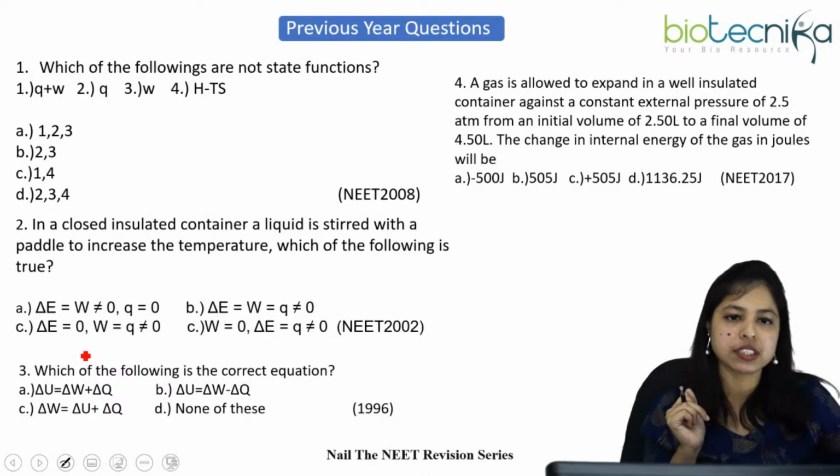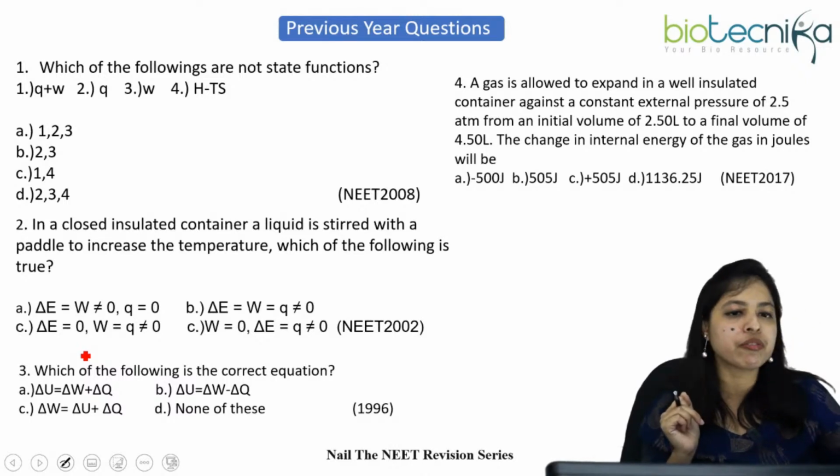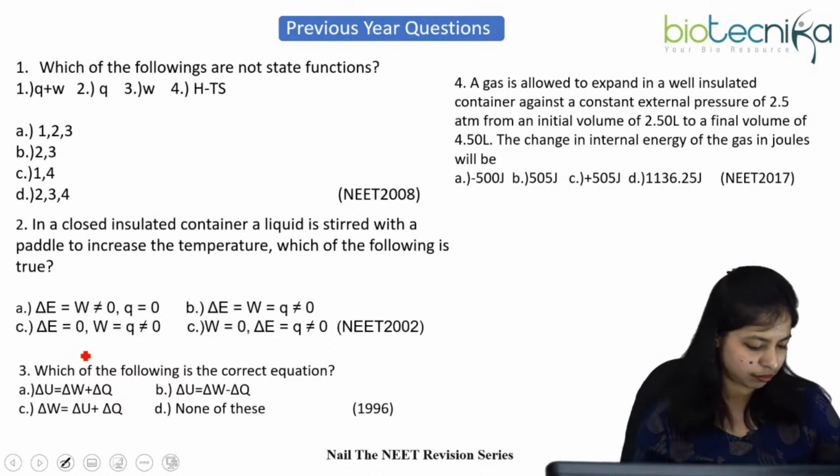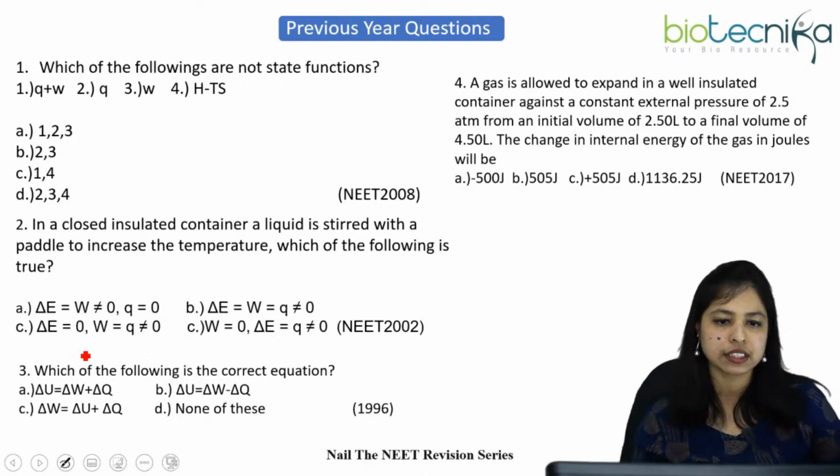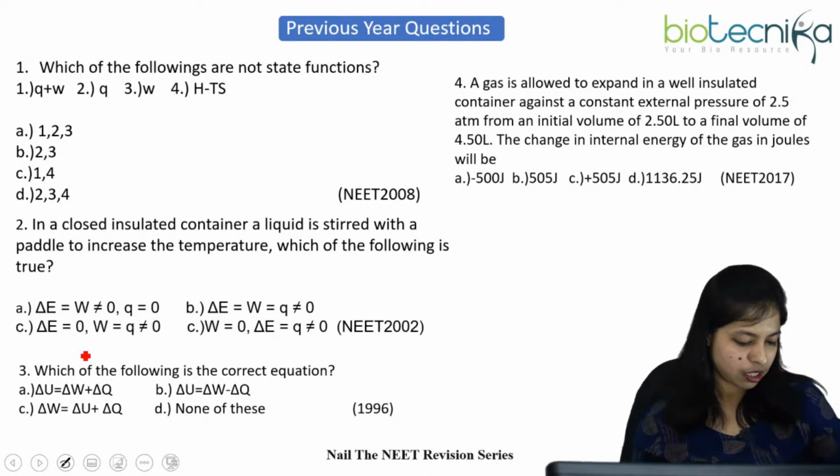I think now you have understood. So what is the question number 4 answer? Anyone would like to answer? Ankita, fourth question, minus 505 joule. That is option B. Okay, Priyanka understood.